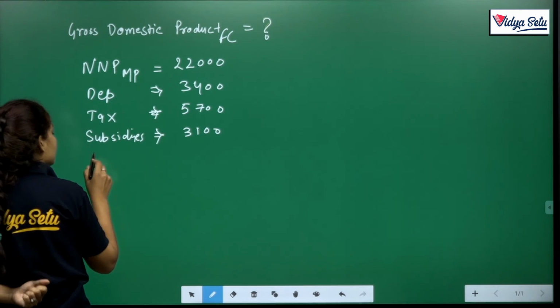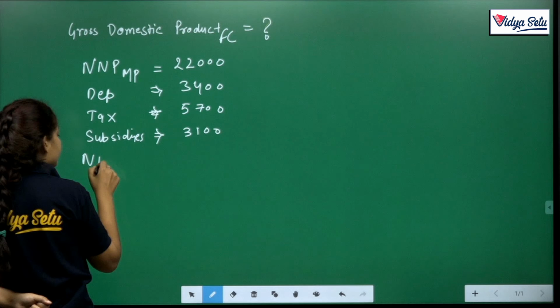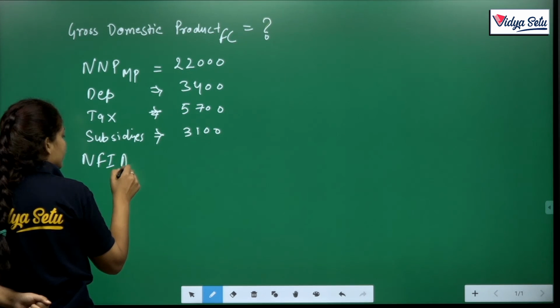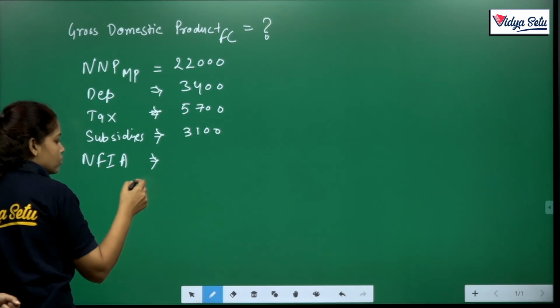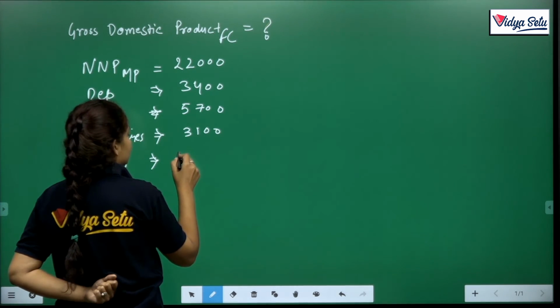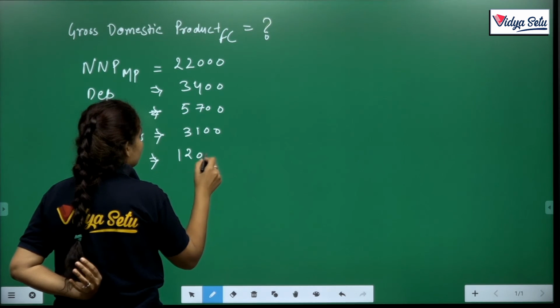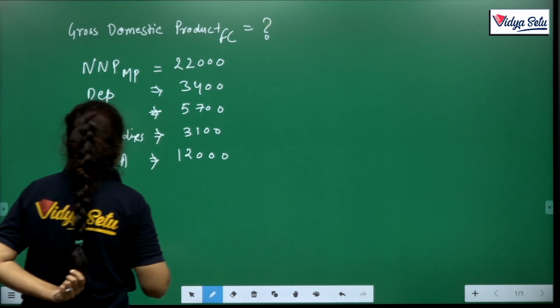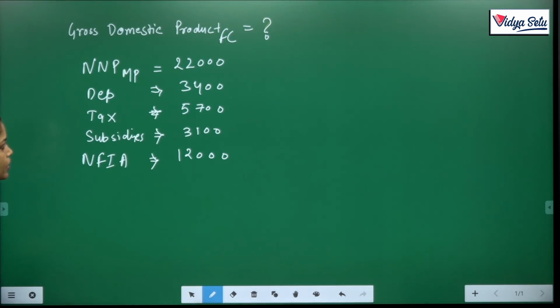Here the NFIA is 12,000. You have to calculate GDP FC from the given data.